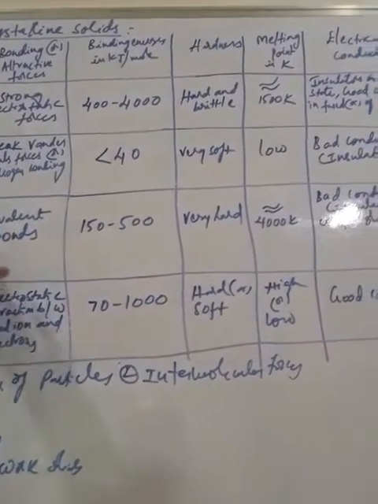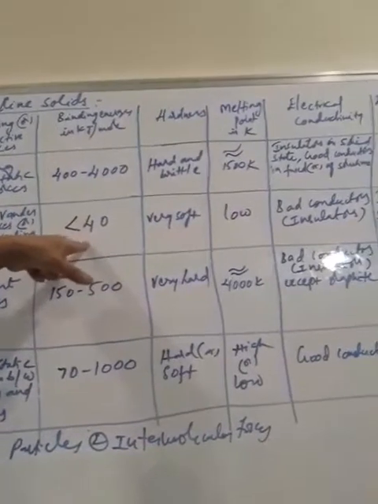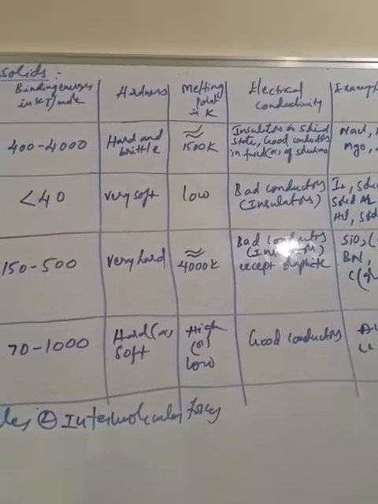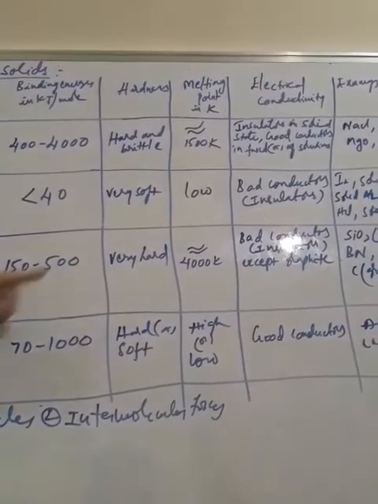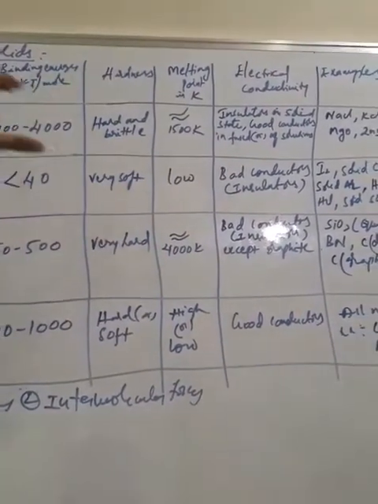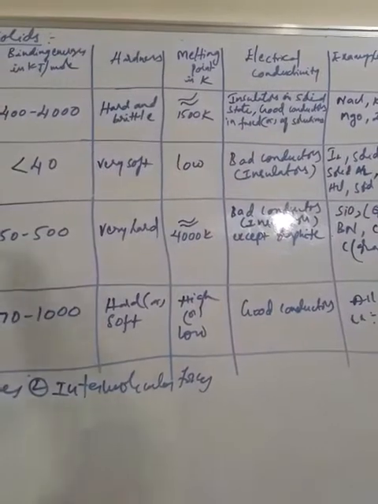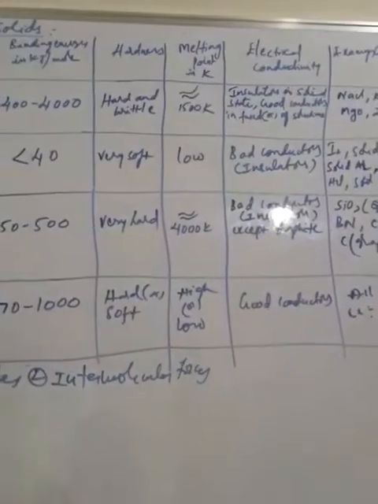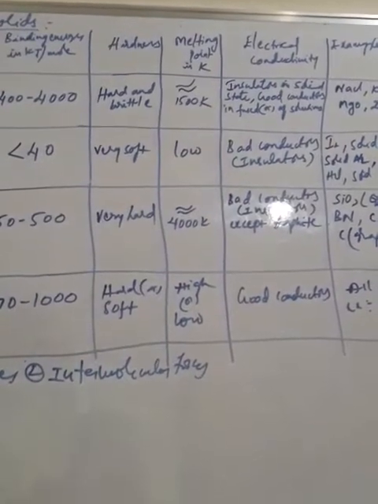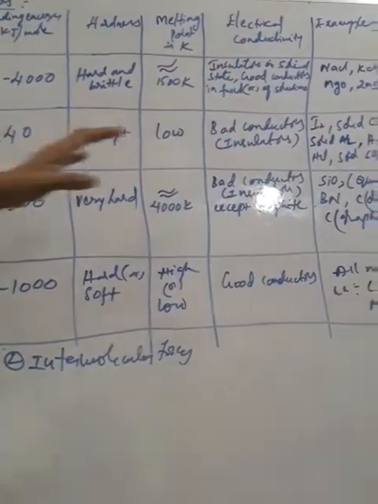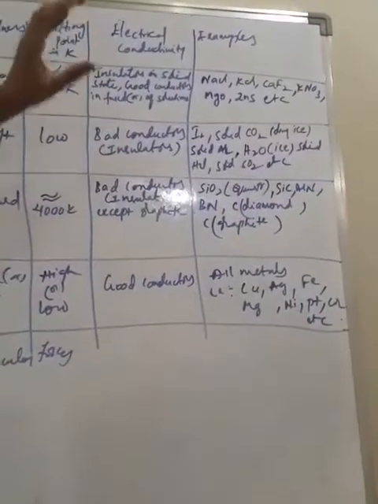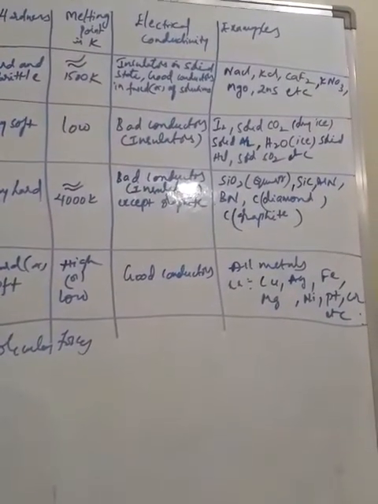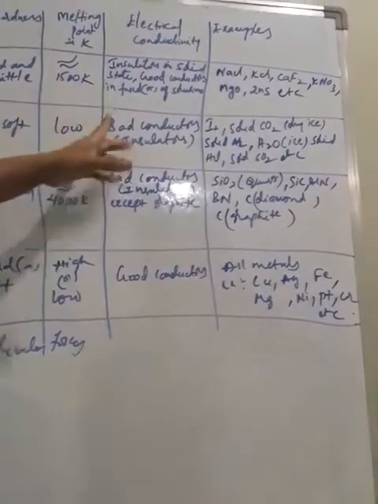Weak forces, that's why binding energy is very low, less than 40 kilojoules per mole. Okay. And these are very soft in nature. Molecular solids are very soft and have very low melting points. They show lower melting points. Then coming to conductivity, all are insulators. Molecular solids are insulators. They are bad conductors.